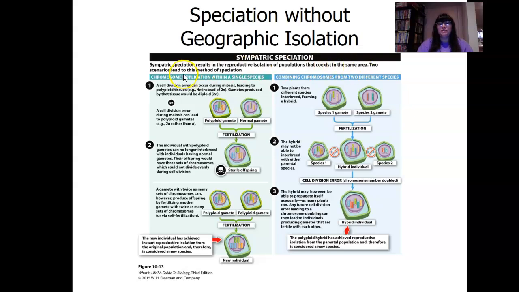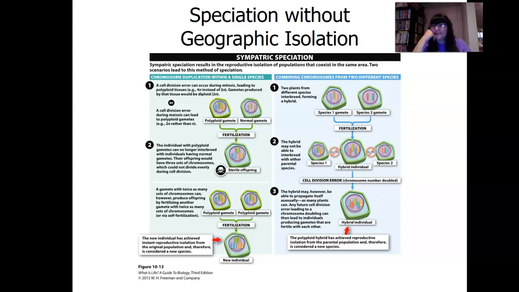So sympatric, two scenarios. Let's say fertilization happens. Let's say when there's gamete reproduction, something goes wrong, there's an error, and then the new individual has extra chromosomes and survives. Now you got a brand new individual, right? So same thing here, fertilization, and there's a hybrid and you get a new individual.